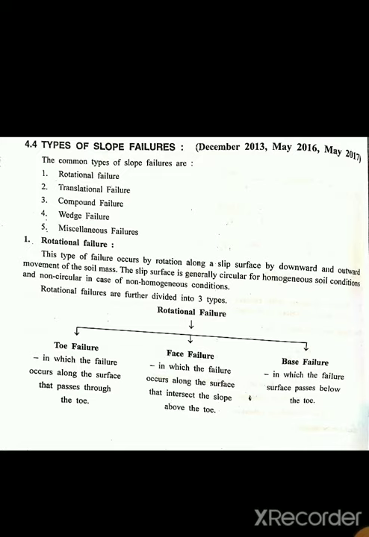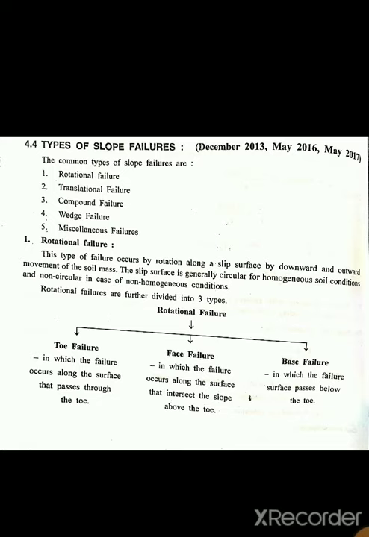Then face failure: the failure occurs along the surface that intersects the slope above the toe. Then base failure, in which the failure surface passes below the toe.